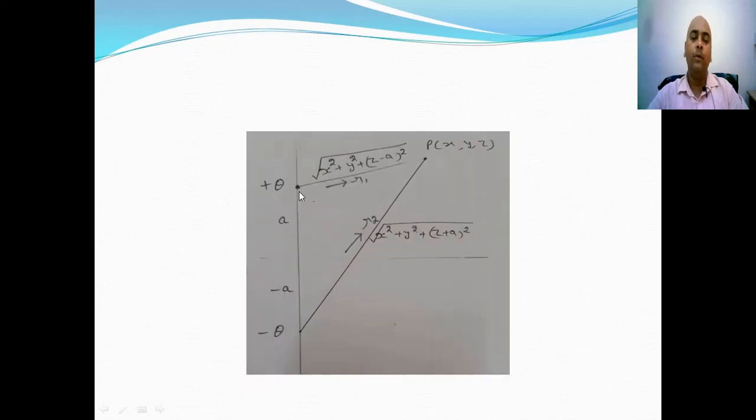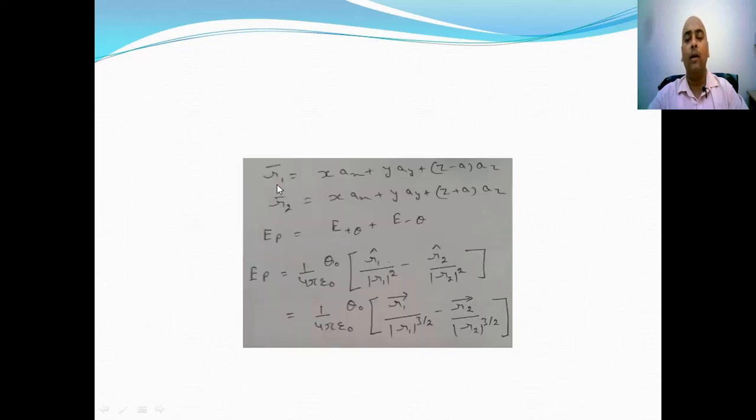So now let us suppose the vector from plus Q to P is R1 and vector from minus Q to point P is R2. So in terms of 2 points, that is 0, 0, a and x, y, z, the vector R1 can be written as x ax plus y ay plus z minus a az.